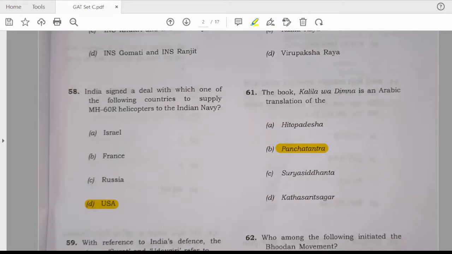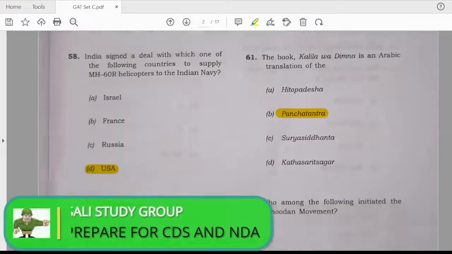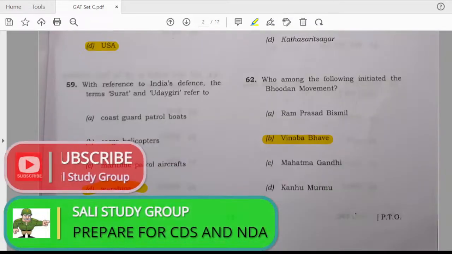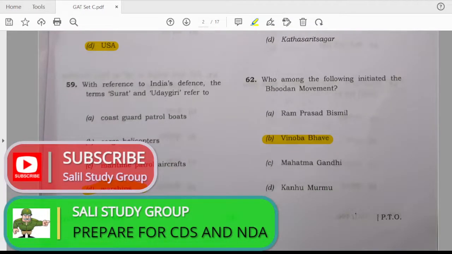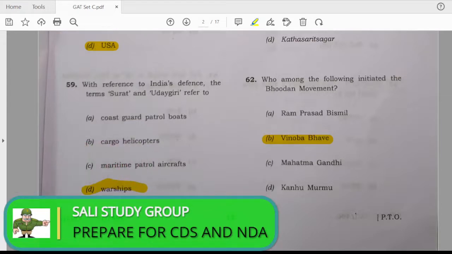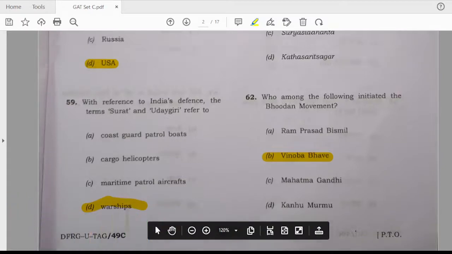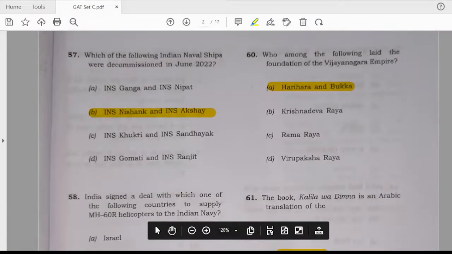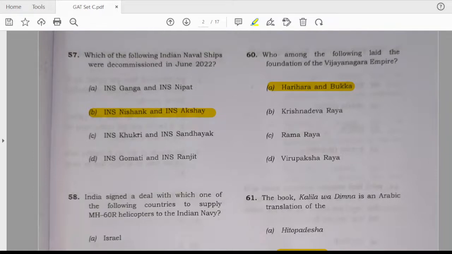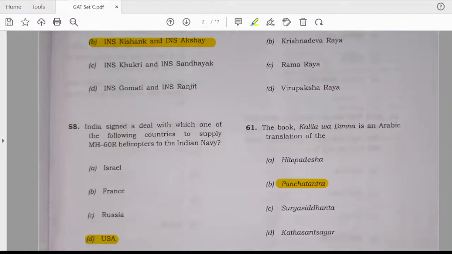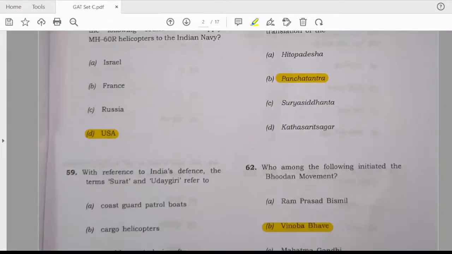India signed the deal with which of the following countries to supply MH-60R helicopters to the Indian Navy? Answer is D, USA. With reference to India's defense, the terms Surat and Udaygiri refer to. The answer is warships. Who among the following laid the foundation of the Vijayanagar Empire? Answer is Harihara and Bukka. The book Kalyavad Dimna is an Arabic translation of. The answer is B, Panchtantra.